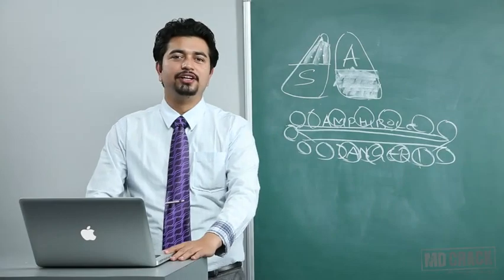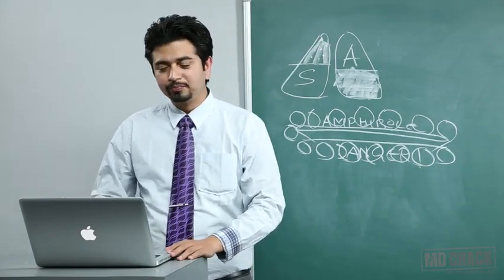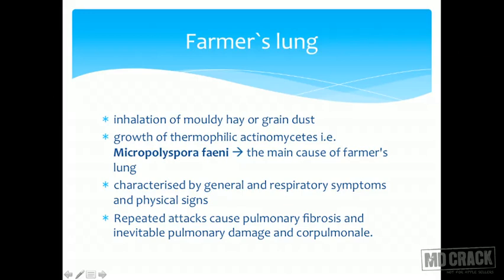The next one is farmer's lung. This is the last of the pneumoconiosis we are going to see. It is caused by the inhalation of moldy hay or grain dust. Again, not difficult to remember because farmers basically deal with hay or grain dust.